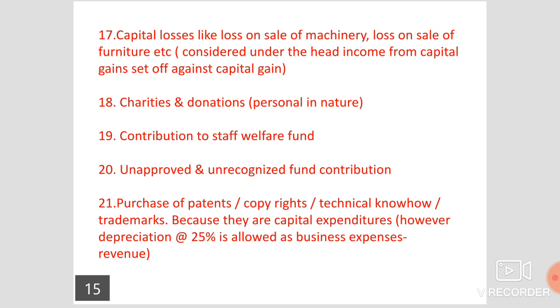So in this point, purchase of patents, copyrights, technical know-how, trademarks, etc. should be treated as inadmissible and added to the net profit. However, 25% depreciation is an allowable expense. It should be deducted from the net profits. So, two adjustments we have to make.